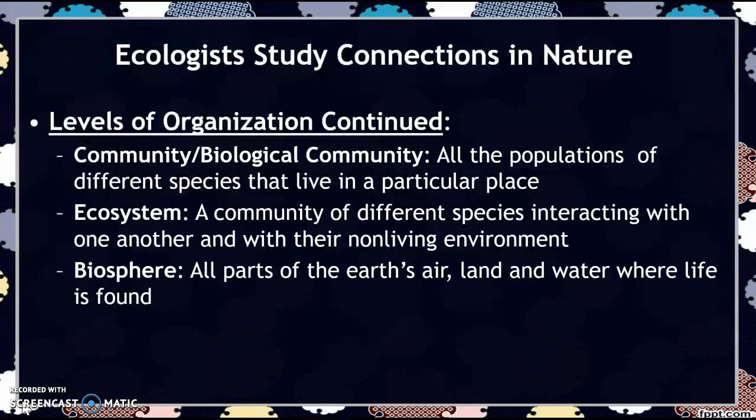Our next level up is our community or biological community. And the community is all the populations of different species that live in a particular place. Ecosystem takes that community of different species and it talks about the interactions between those species as well as the interactions with their non-living environment. And then biosphere is all the parts of the Earth's air, land, and water where life is found. So biosphere is basically the whole planet.